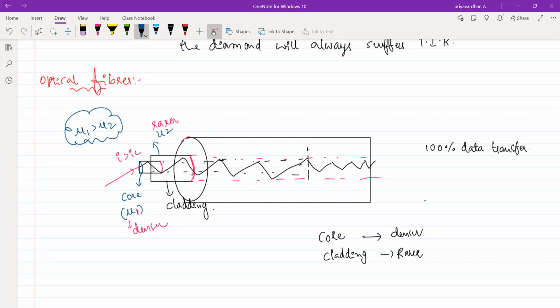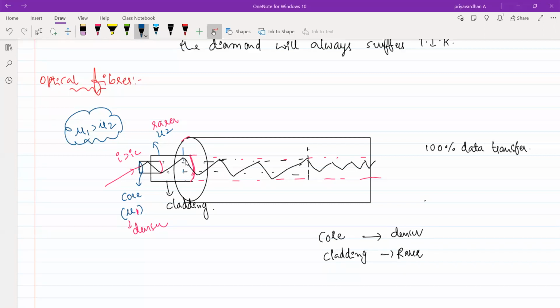So when light is entering through this core, here light is entering from denser medium to the rarer medium.